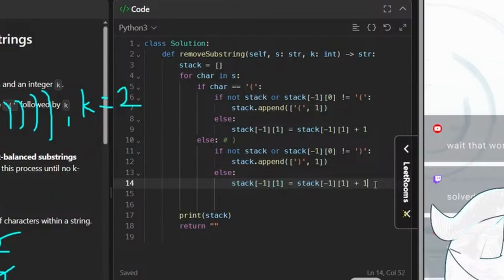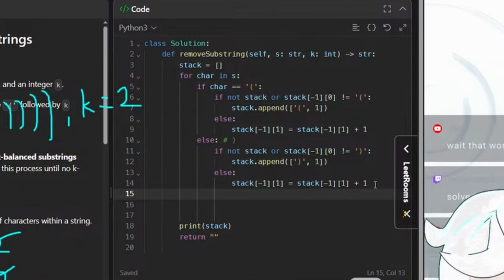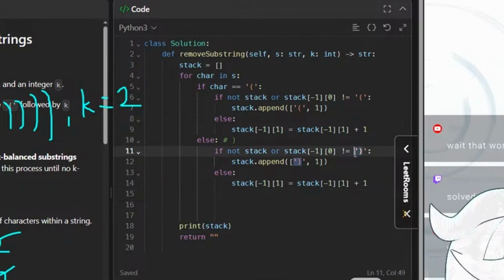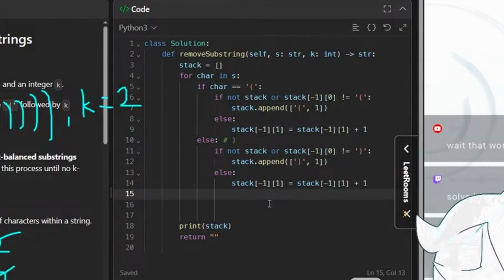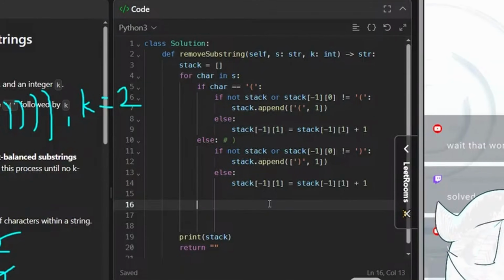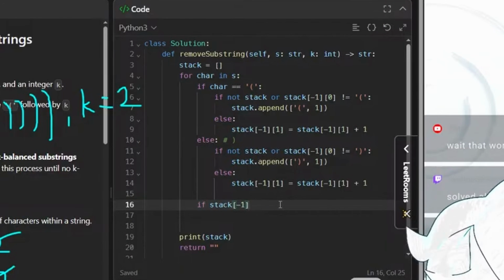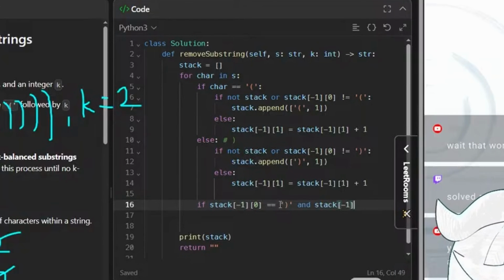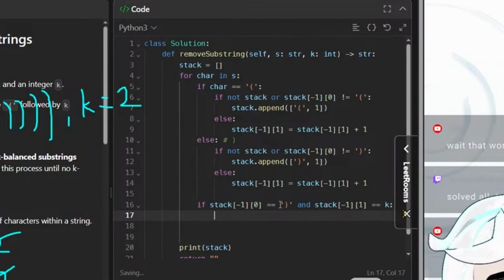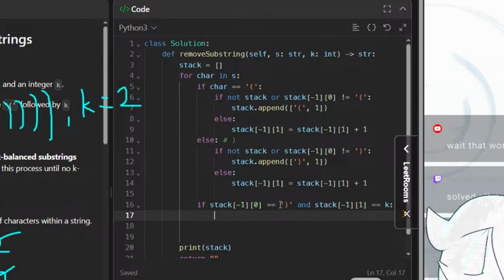So after every iteration, we need to check if what we're tracking right now is a right parentheses and if its current number is equal to k. Yeah, and then we do some processing after that. So if the last number, stack -1, so if the character is equal to right parentheses and the count -1 count is equal to k, which is our target. Okay, I think I'm starting to see it.